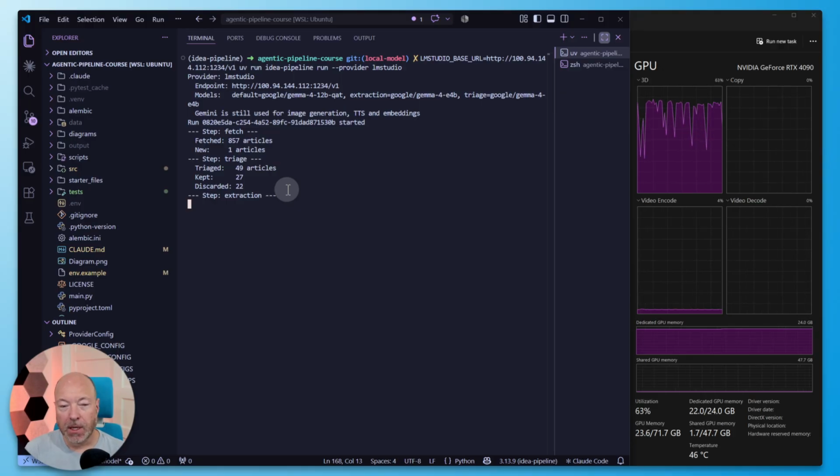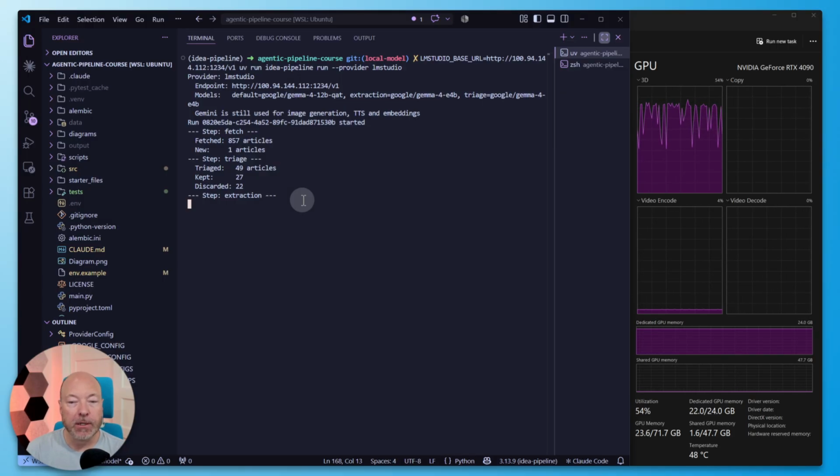So that's promising. Triage and extraction are the two biggest steps in a way. They run in batches, and they're already doing parallel processing, where we run multiple batches in parallel. Claude was smart enough to tune that a little bit when it implemented the LM Studio provider. So we're running much fewer batches in parallel than we are with Gemini, just because our hardware is more limited. And then the next couple of steps are going to use the stronger Gemma 4 12B model. That's going to be a bit slower, but those steps are also going to just run one prompt at a time.